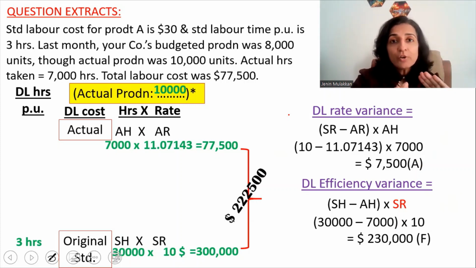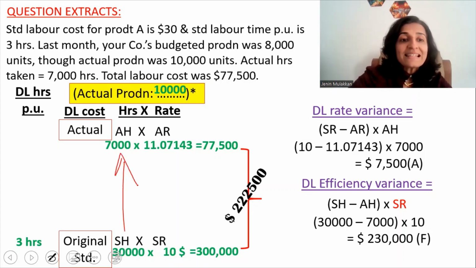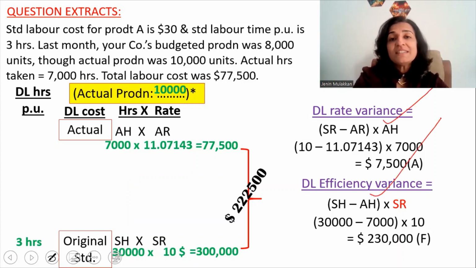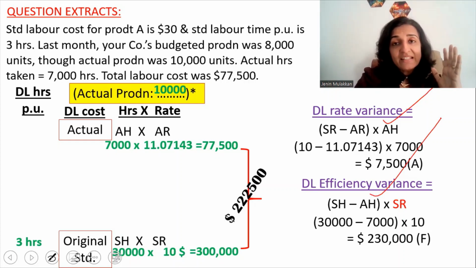But I said in the intro that the company has bought a new robot. That is the reason why there is a savings in the actual labor hours. So let's get to the details and we will then calculate the revised budget and then we will split the direct labor rate and the efficiency variances into the planning variance and also the operational variance.